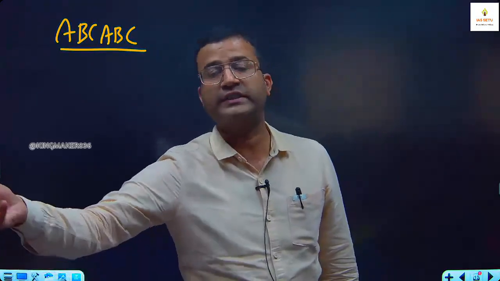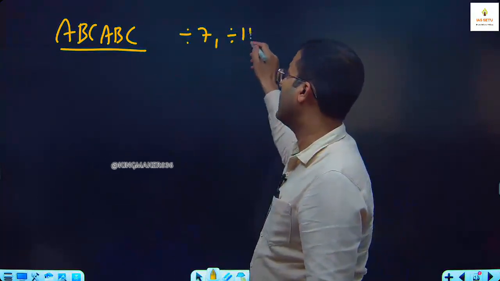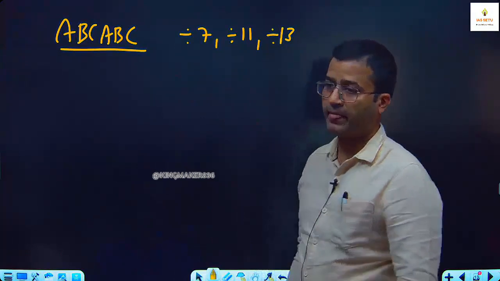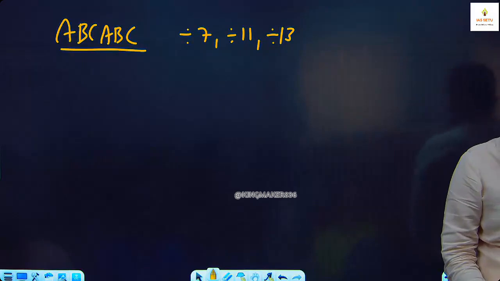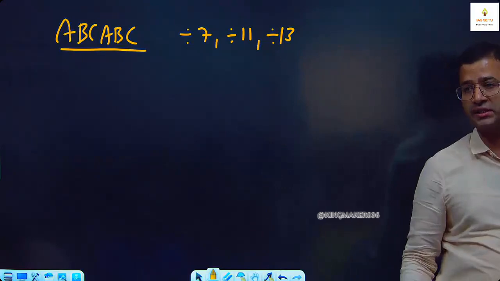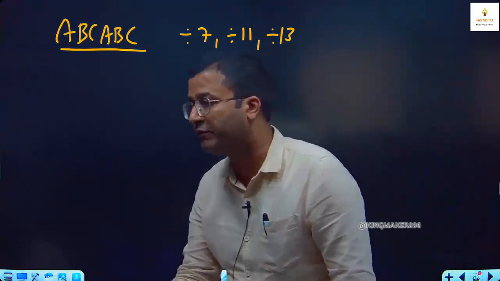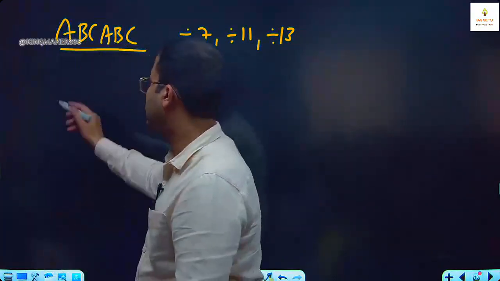Is this point clear? ABC, ABC, not only ABC, ABC, if we have more pairs of 6 digits, that is exactly divisible by 7, 11, 13. That type of number is exactly divisible by 7, 11, 13. It can be ABC, ABC, ABC, ABC. It can be 12 digits. It can be 18 digits. It can be 24 digits. Or it can be any pair of 6 digits.